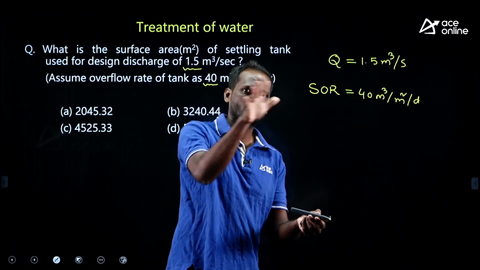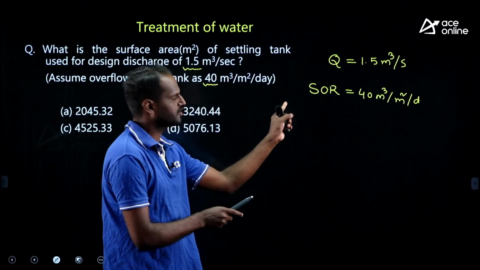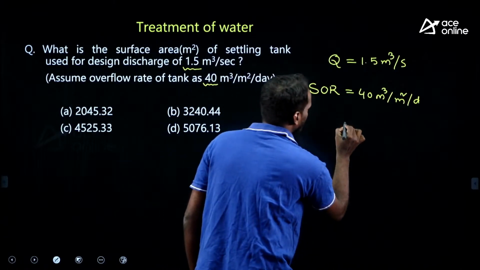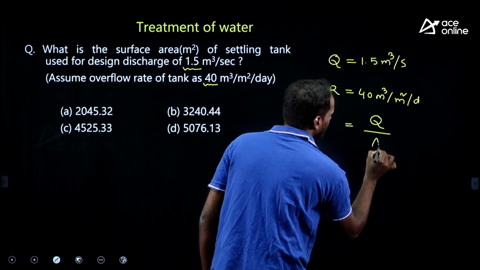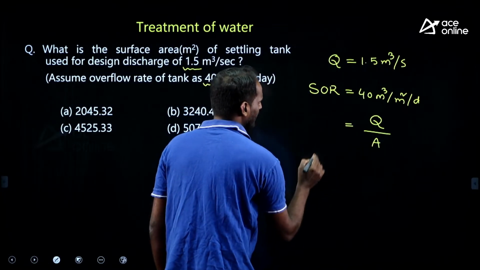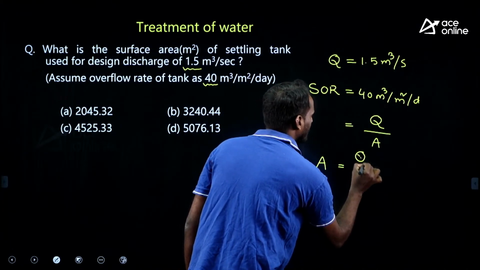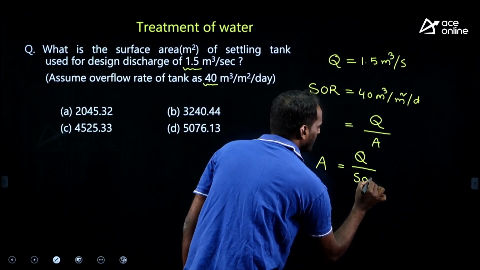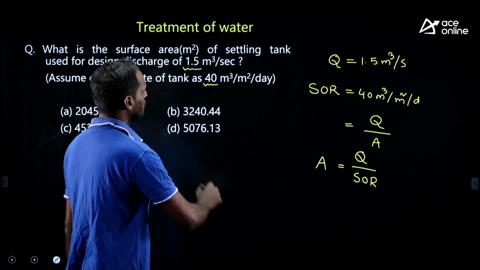Flow of water over a surface area, right. Surface overflow rate means flow per surface area, discharge per surface area. I want area here. Area is equal to discharge divided by surface overflow rate, very easy. Now solve discharge by surface overflow rate, that will give you the area.